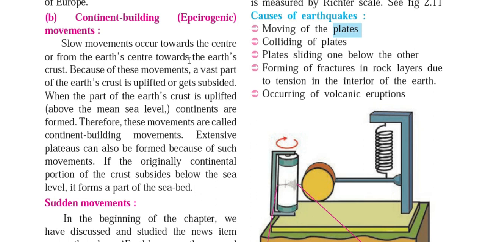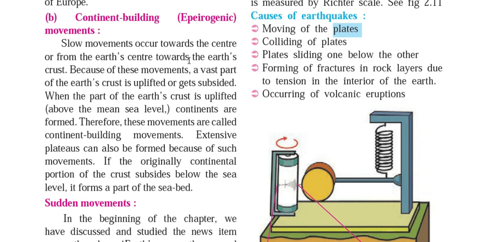Because of such movements a vast part of earth crust is uplifted or gets subsided. When the part of earth's crust is uplifted above the mean sea level, the continents are formed. Therefore these movements are known as continent building movements. Extensive plateaus can also be formed because of such movements.